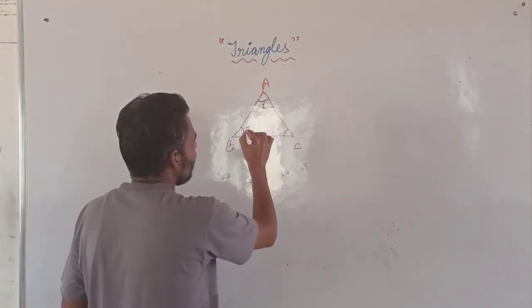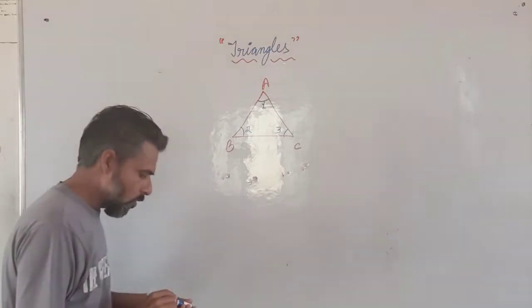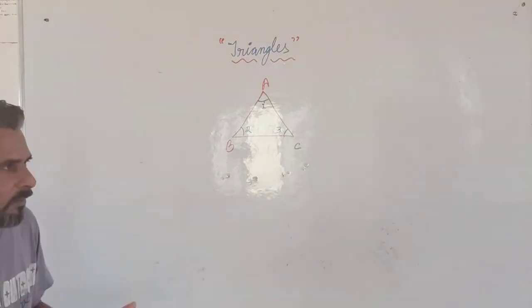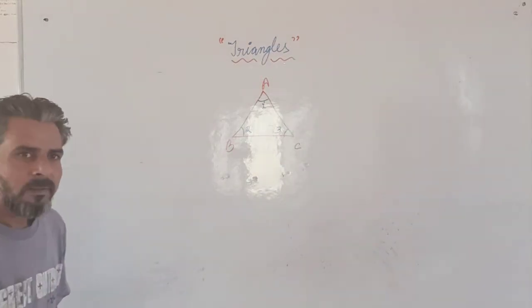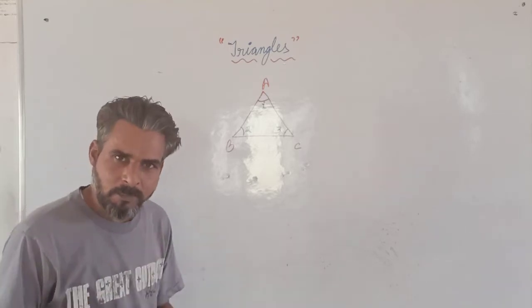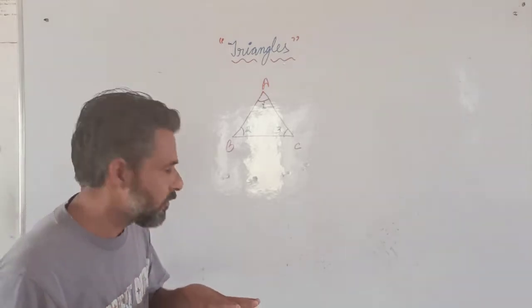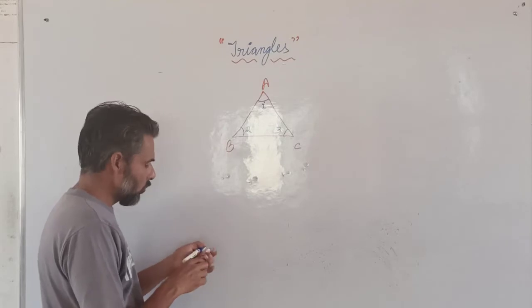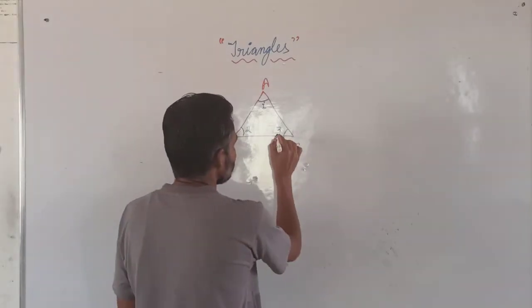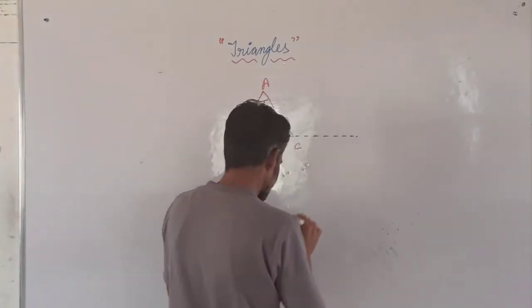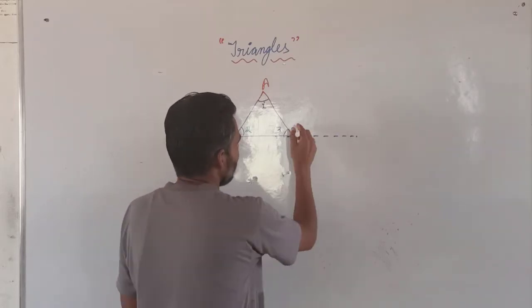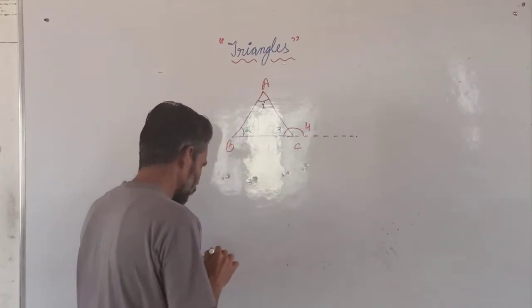Angle 1, angle 2, angle 3. Now we have to see whether the sum of the angles of a triangle is 180. For that, we have to produce this base and mark that angle 4.